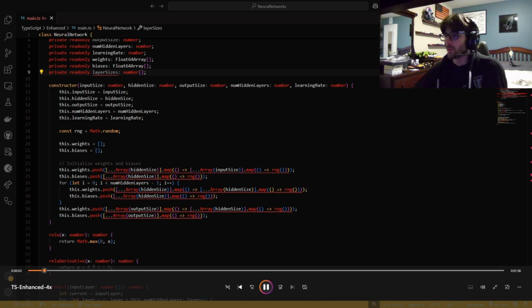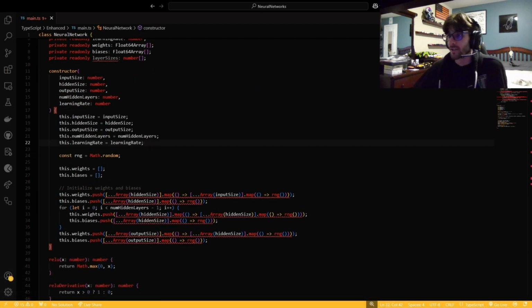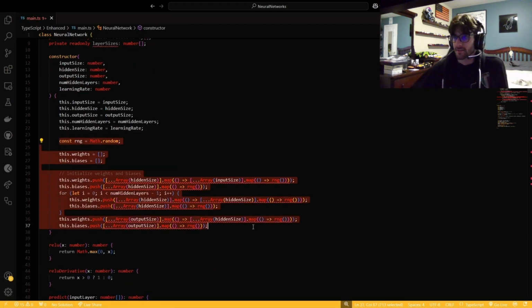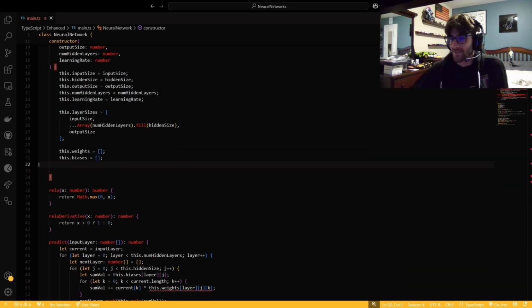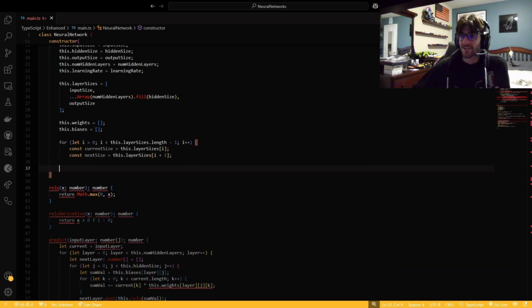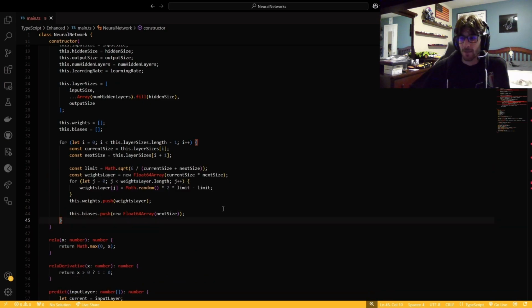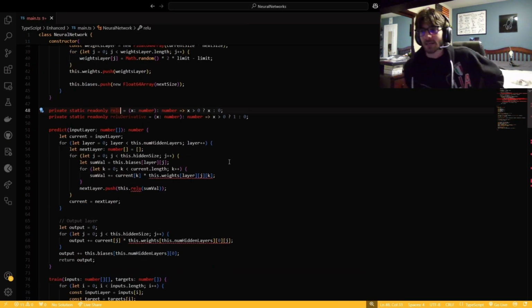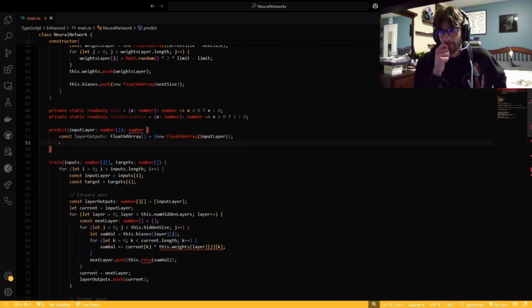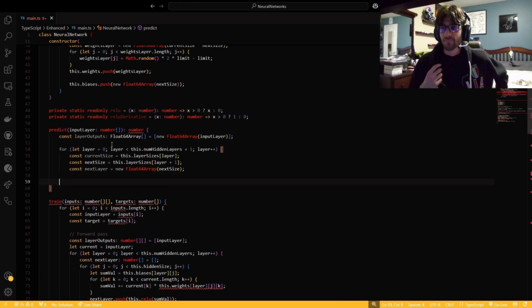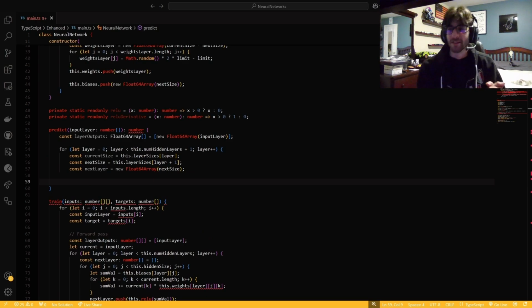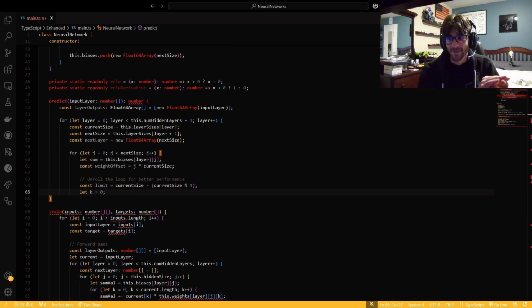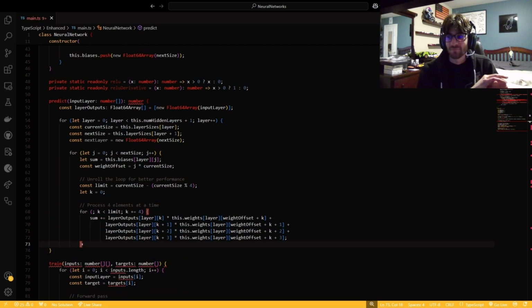Here we go with some enhanced code. This is going to be a pretty quick one because I didn't want to type it all out, but it's pretty much just making the code a bit more concise, using a bit better TypeScript syntax. I'm not very familiar with it. I'm not going to pretend like I'm an expert on it. But yeah, this confirmed for me that I will not be learning TypeScript anytime soon.